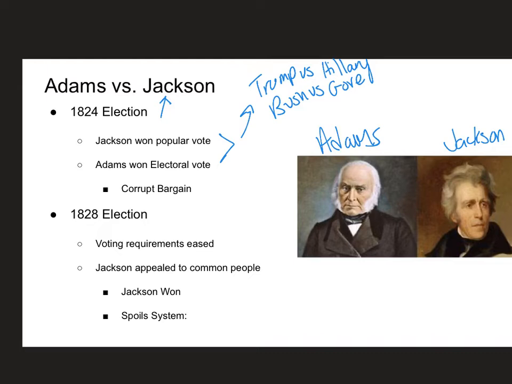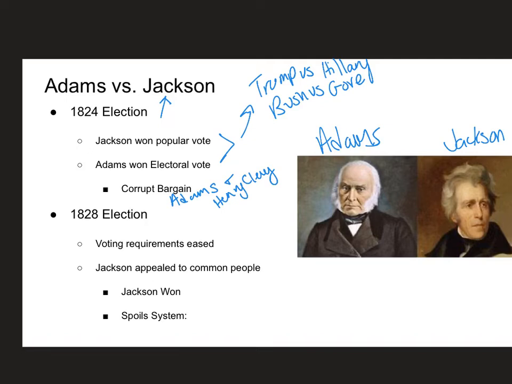And we call this the corrupt bargain. And the reason why we call this corrupt bargain is because Adams and Henry Clay had seemed to work out a deal where Clay would persuade individuals to support Adams so that Adams eventually became president.